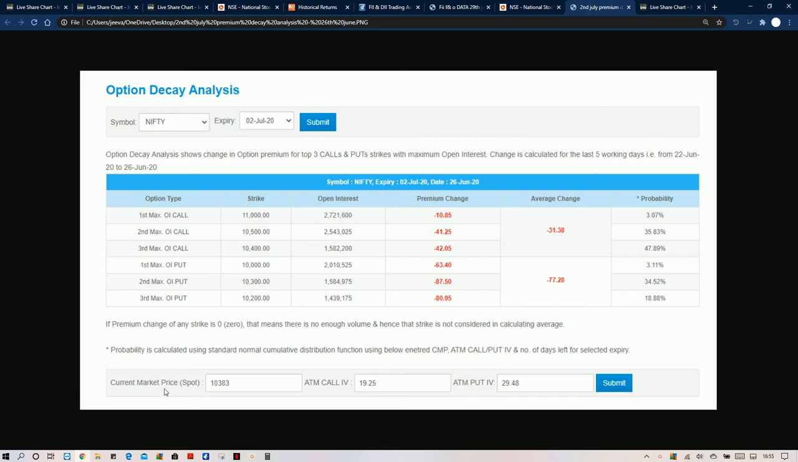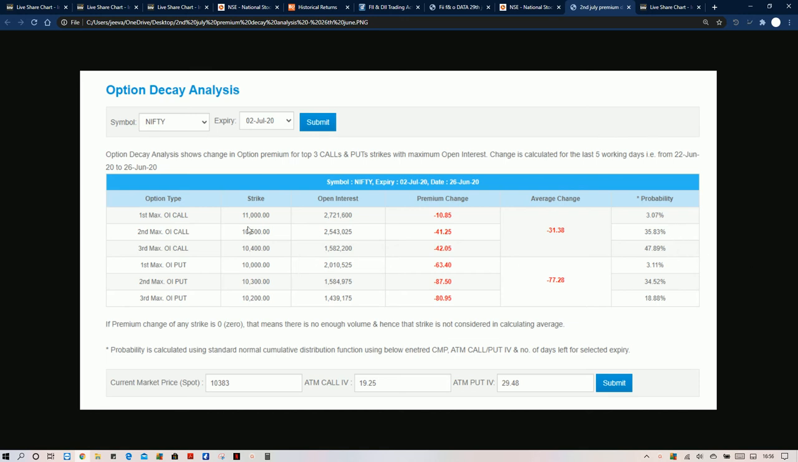In the probability section you need to enter the market price, the at the money call IV and the at the money put IV here. You can see that the probability of hitting the strikes will come here. Here you can see that the probability of 10,400 is likely more, because it is only 17 points away, as good as in the money, only at the money. So 10,400 we can ignore. Current market price is 10,383, so we can ignore 10,400.